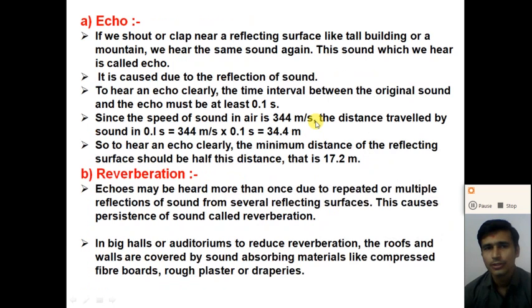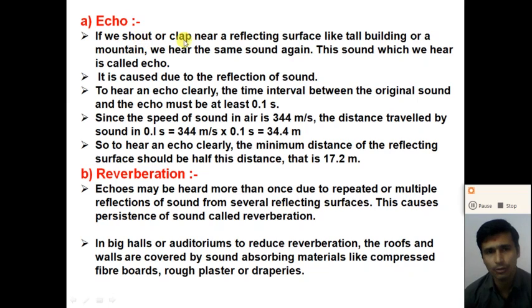Now two types of reflection occur in sound waves. The first one is the echo and the second one is the reverberation, right? So what is reverberation and what is an echo? First we will discuss the echo, right?